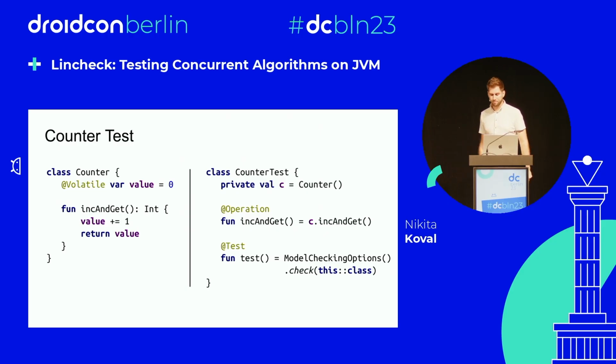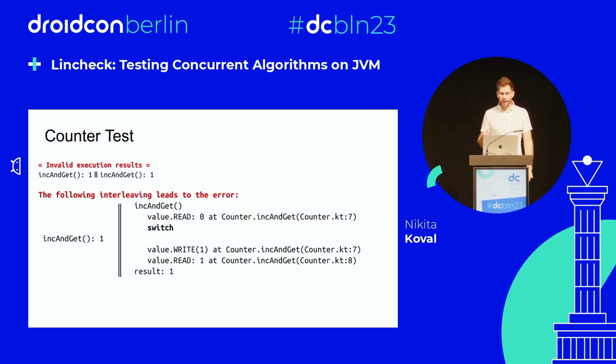So for example, if we write a test for the counter and we run it, then we get an error like this one. And here, we start with the increment and get in the second thread. We read 0. After that, we switch to the first thread. We invoke the increment and get.